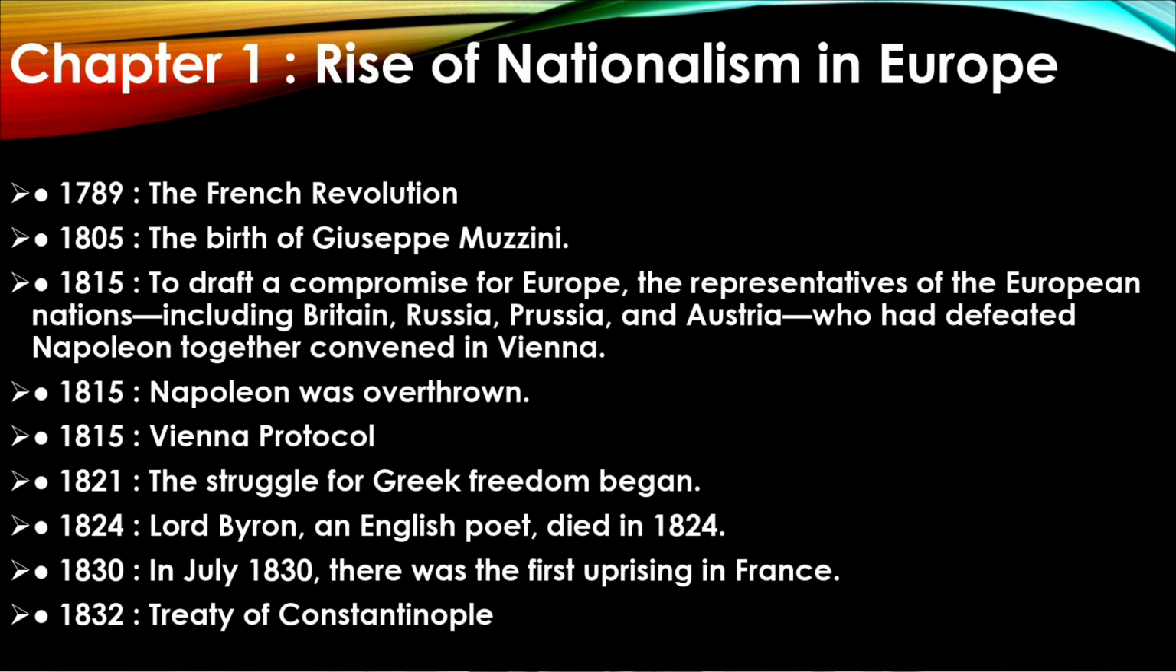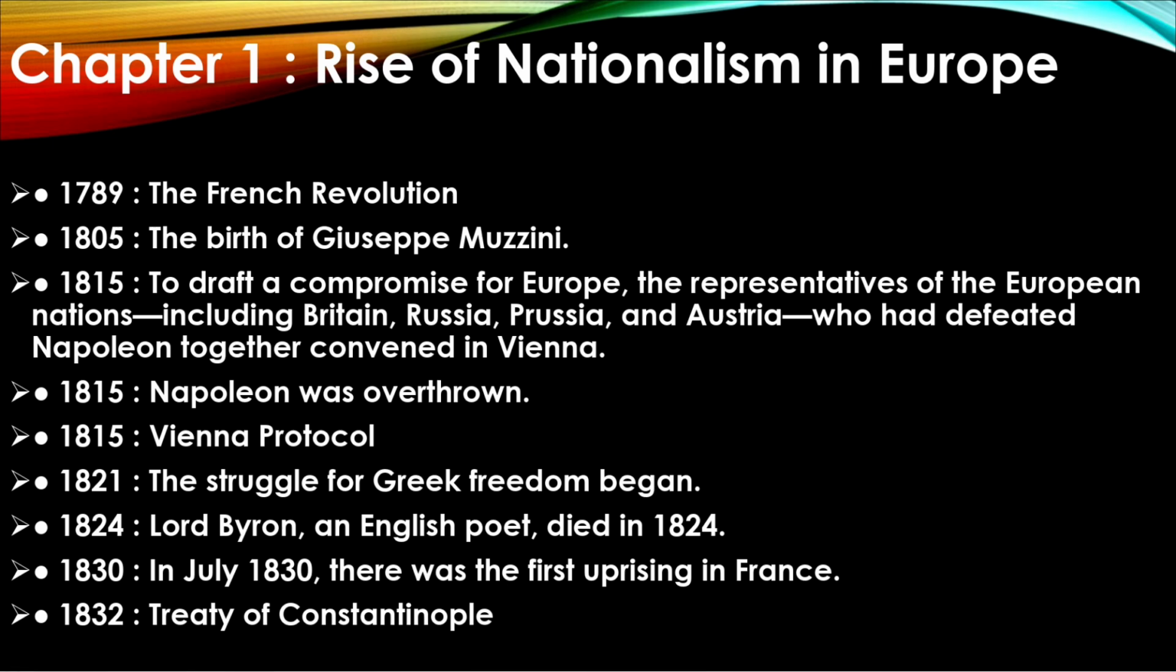Chapter 1, Rise of Nationalism in Europe. 1789, the French Revolution. 1805, the birth of Mussolini. 1815, to draft a compromise for Europe, the representatives of the European nations, including Britain, Russia, Prussia, and Austria, who had defeated Napoleon, together convened in Vienna. 1815, Napoleon was overthrown. 1815, Vienna Protocol.